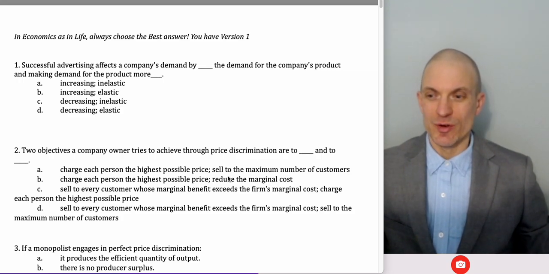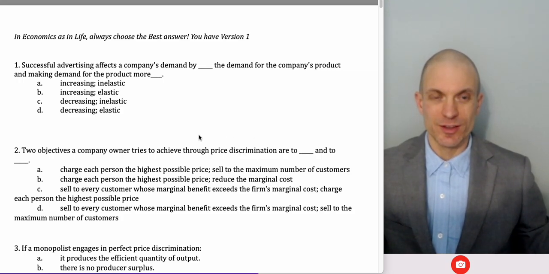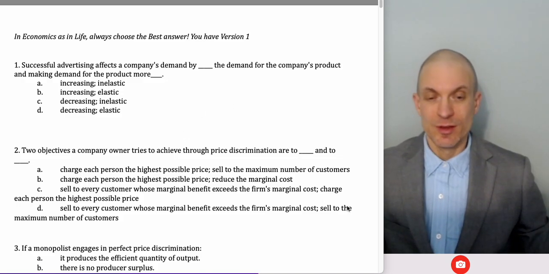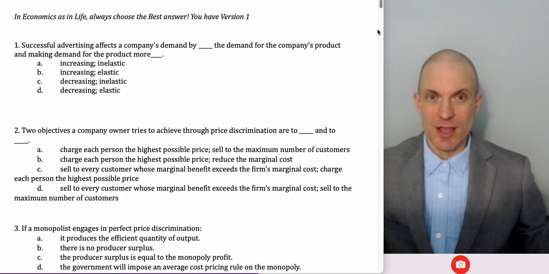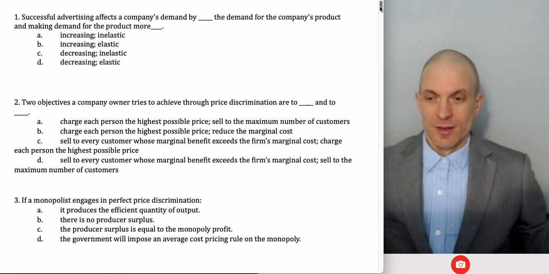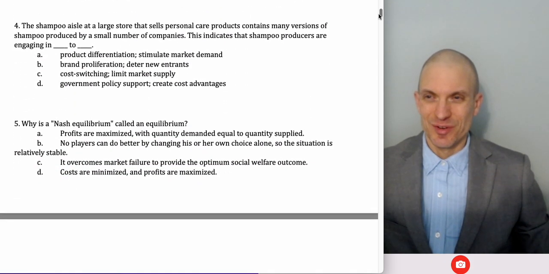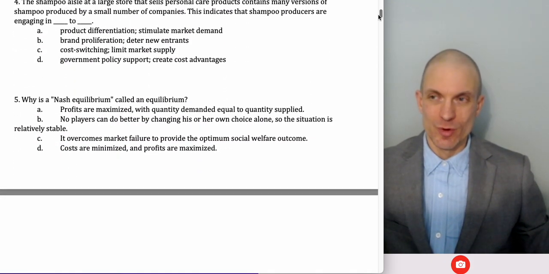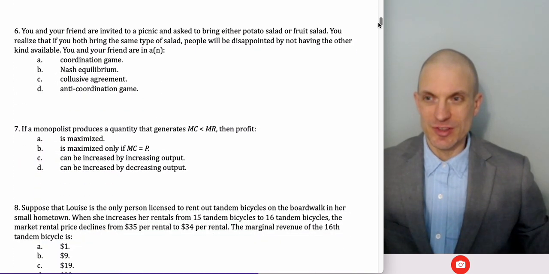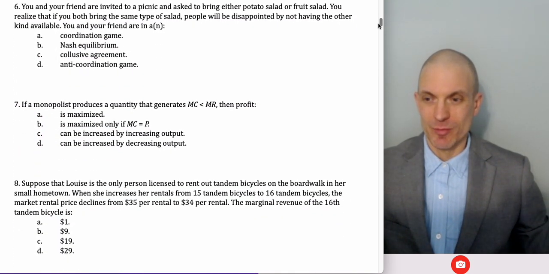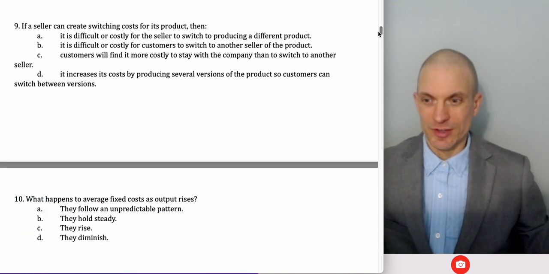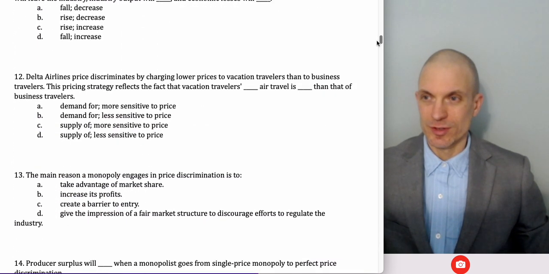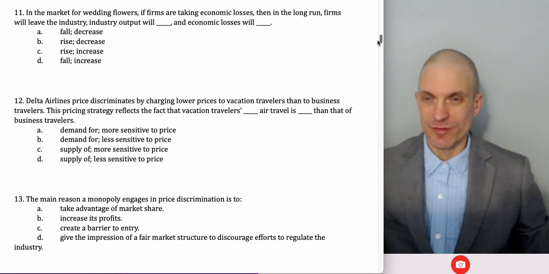So this video is a solution walkthrough for the final exam, the cumulative final exam for Principles of Microeconomics. What I'm going to do is page through the exam, hopefully not too slowly, but slow enough that, if you hadn't previously taken the exam, you can see the questions, so you know what's on the exam right away. You have the opportunity to stop the video or take screen grabs to be able to complete it yourself.